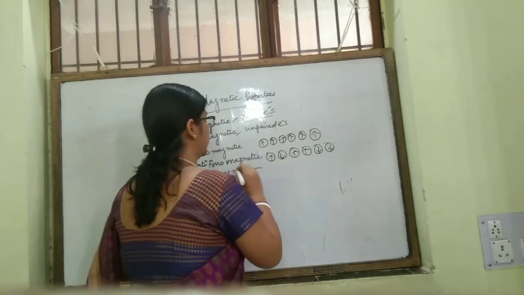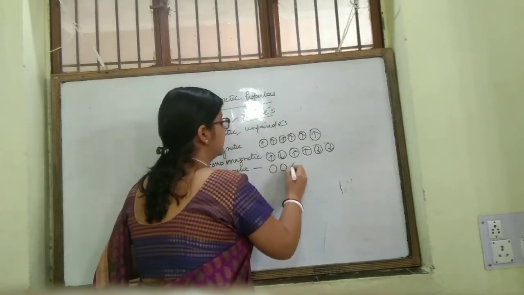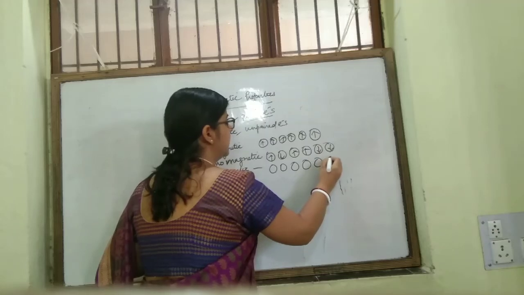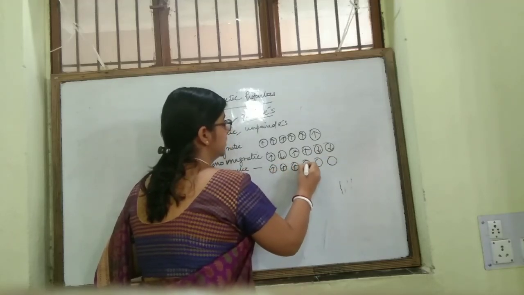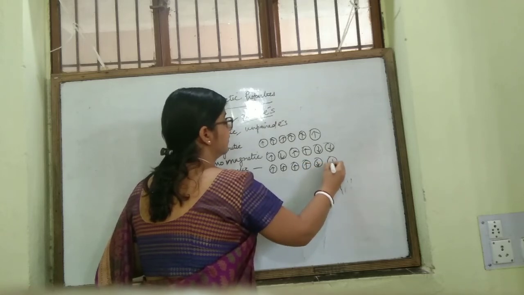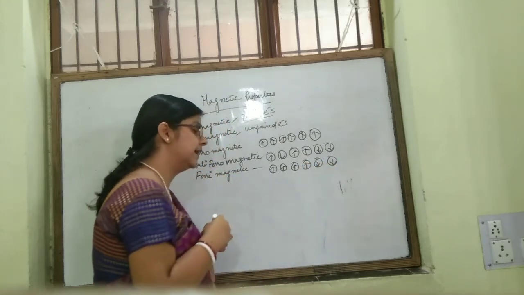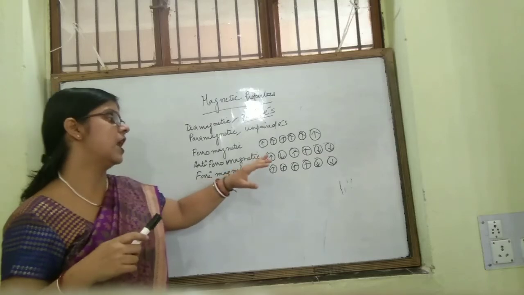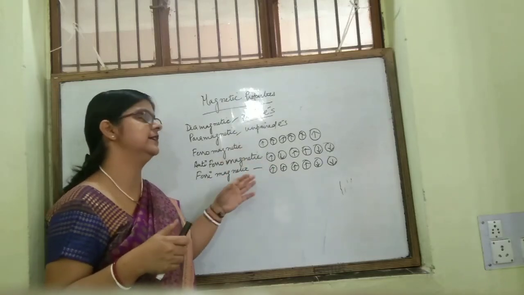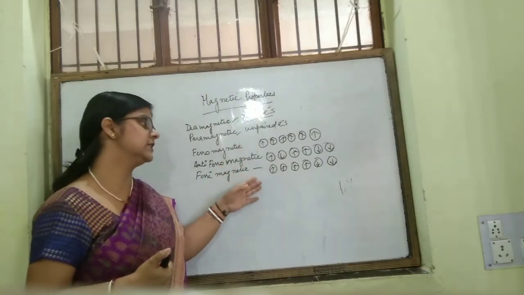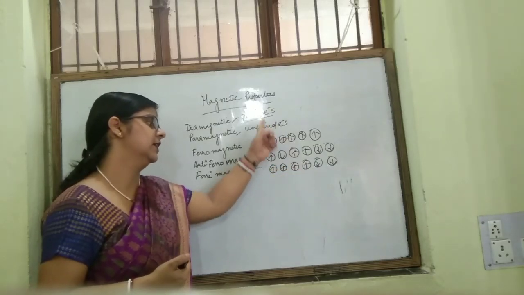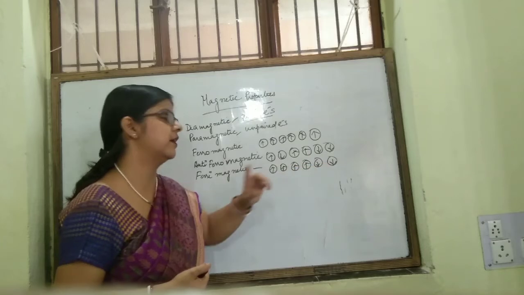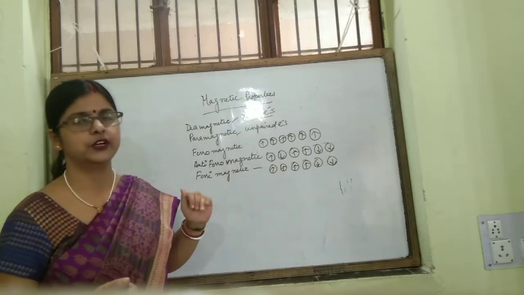Next is ferrimagnetic substance. It contains unpaired electrons, but in the metal ions, the electrons are unequally aligned in opposite directions. See here, I have taken an example. 4 are aligned in the upward direction, so 2 are aligned in the downward direction.